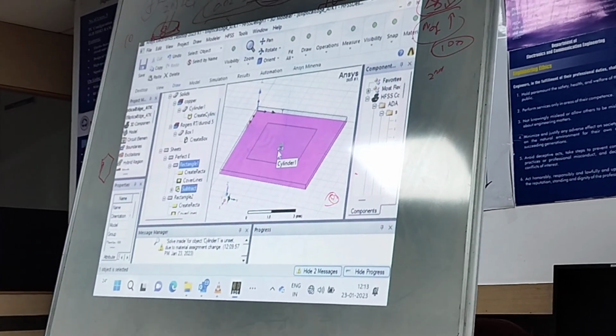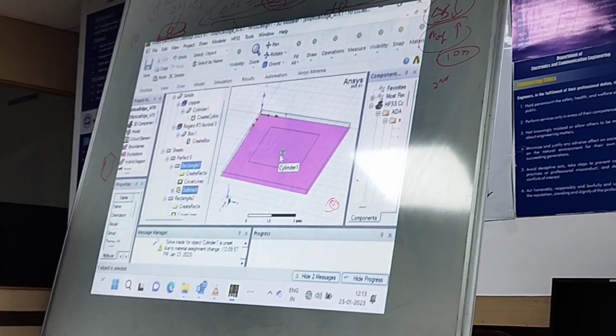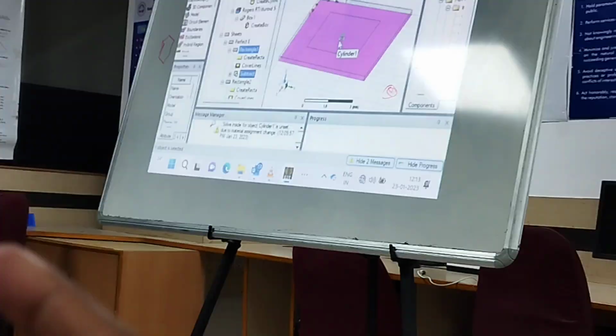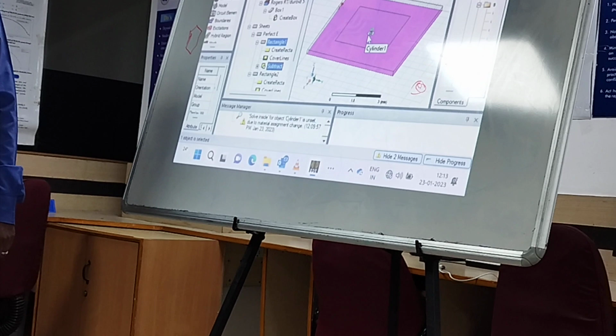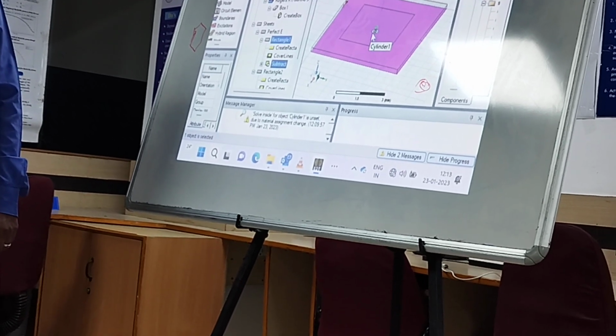Sir, why not we cut for that feed part also? Which one? The feed part means cylindrically we cut the feed and then we add the feed there. Which I didn't get. Sir, it's already cut, like the inner we cut like that.